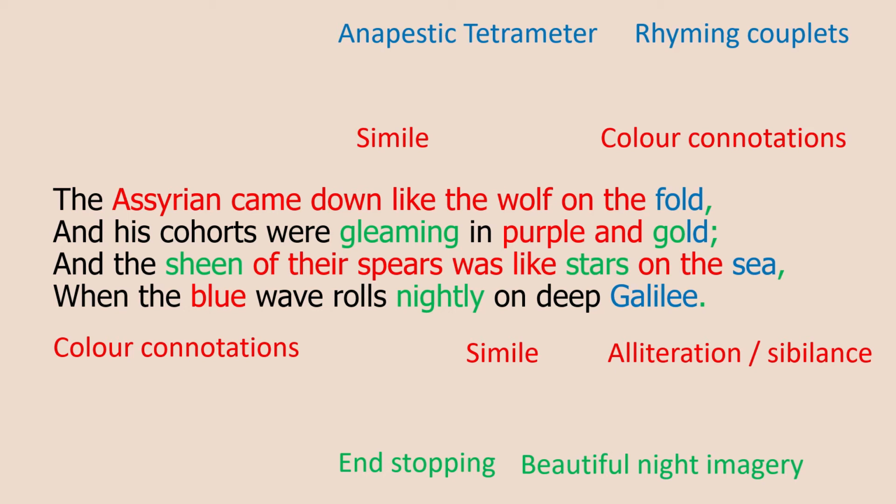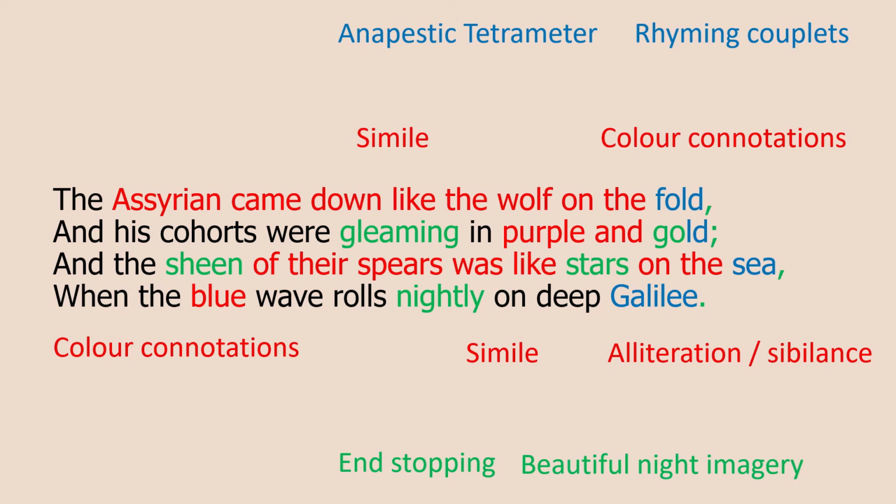I want to talk a bit about the meter, anapestic tetrameter. An anapest is when you have 3 syllables, 3 sounds, and the first 2 are unstressed and the third one is stressed. So it creates a dee-dee-dum effect. 2 unstressed, 1 stressed. Tetrameter simply means 4 of them. So we have 4 lots of dee-dee-dum, unstressed, unstressed, stressed. So we have a total of 12 syllables in each line, and this is true throughout each line in all the stanzas in the poem.